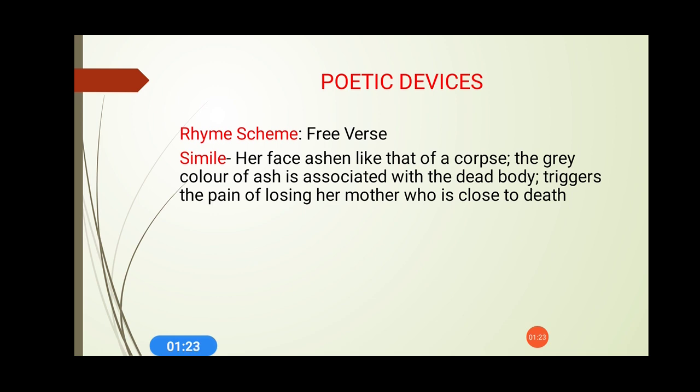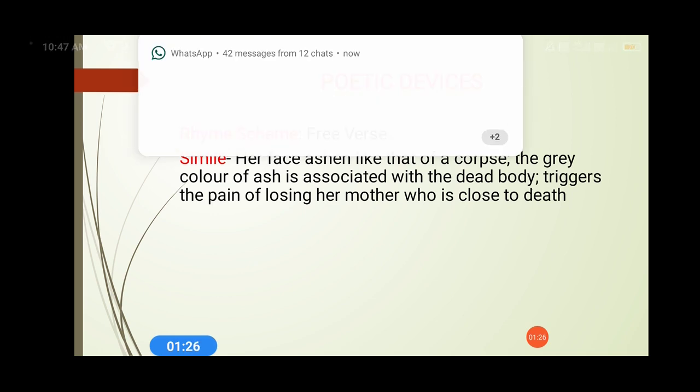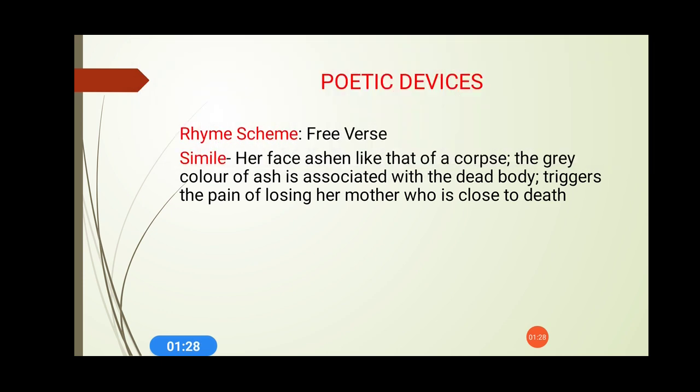As far as rhyming scheme is concerned, this particular poem is written in free verse. And free verse means what? Free verse is a kind of form where no rhyming scheme is used. It means the poet has never gone with the classical method. The modern poets, especially the 20th and 21st century poets, used to write in this format because they don't have that much time. So we can say that the rhyming scheme is free verse. Free verse means there is no rhyming scheme at all in this particular poem.